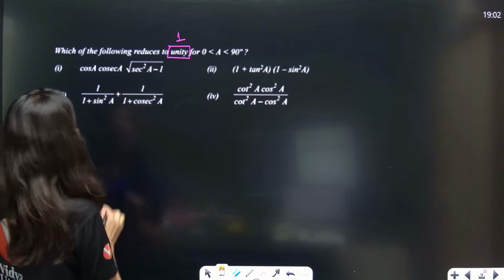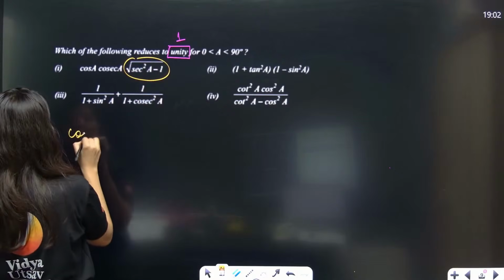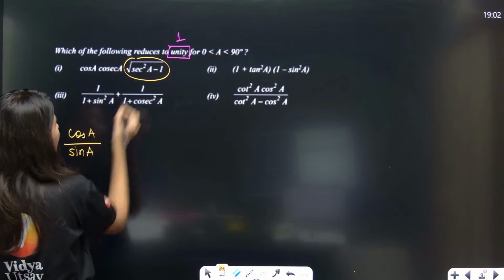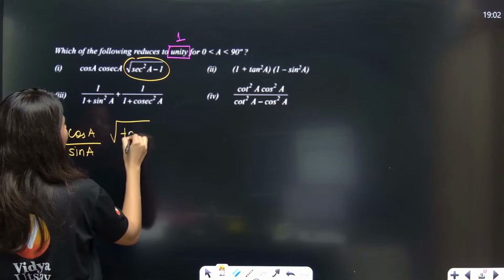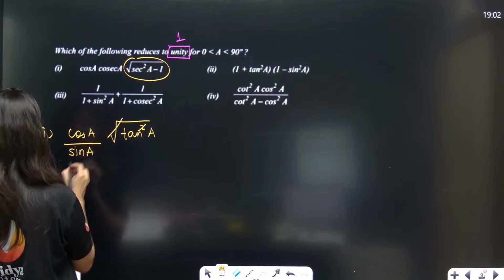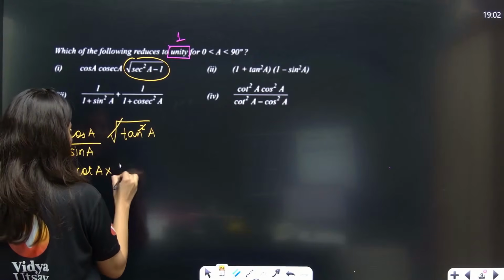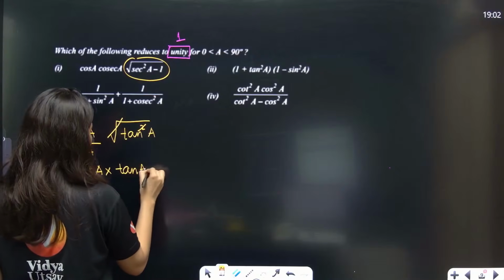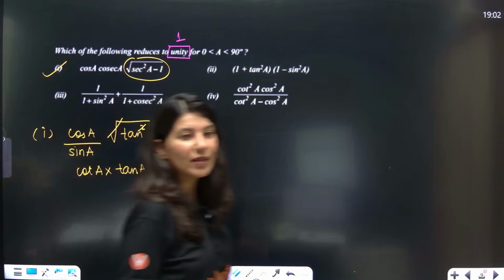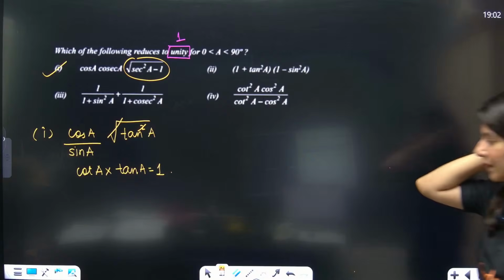You know sec square A minus 1 is tan square A. So cos A upon cosec A is sine A, and this is square root of tan square A. Square root cancels. So cos by sine is cot A, multiplied by tan A, which is actually 1. First one is becoming 1.